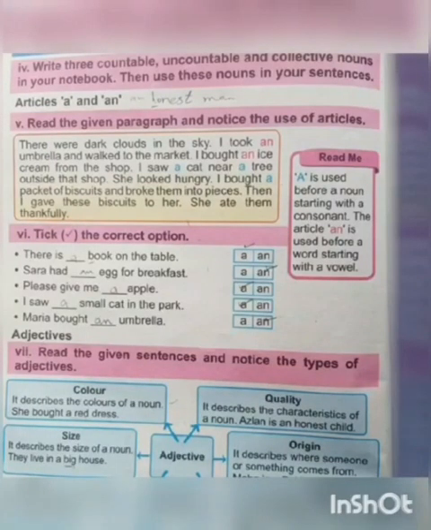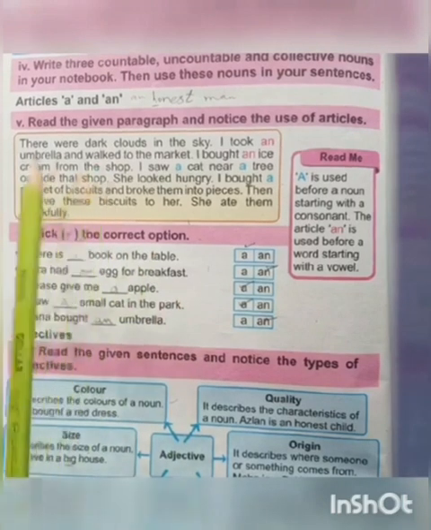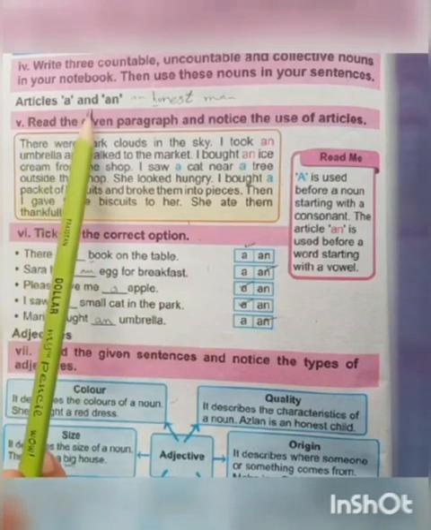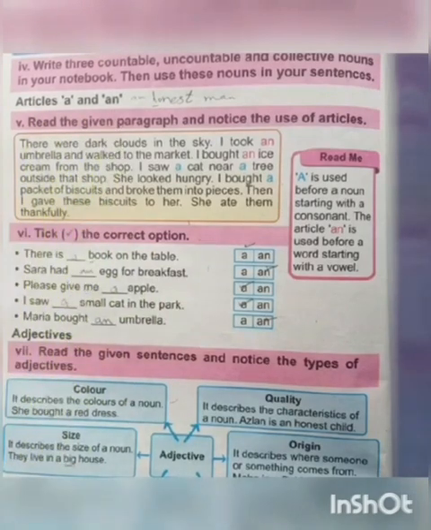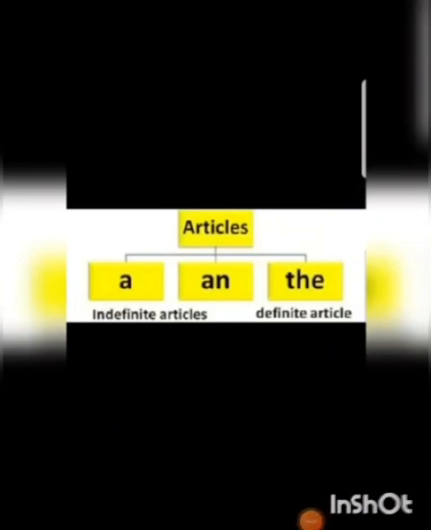According to today's lesson planner, we are going to start our lesson from page number 9. It's the exercise of unit number 1, patience. The very first exercise we are going to start with is about articles a and an. And let's know about articles.